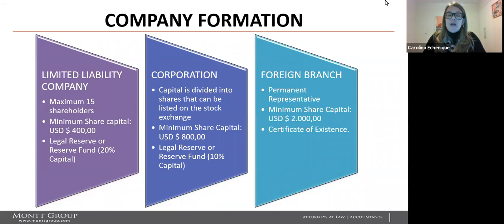The minimum share capital is $800, and the legal reserve or reserve fund is 10%. For foreign branches, you have to appoint a resident individual as permanent representative. The minimum share capital is $2,000, and a certificate of existence is also required.